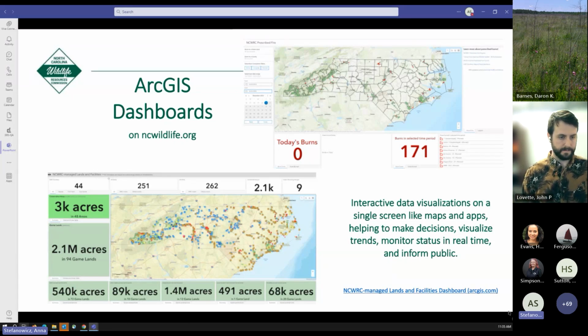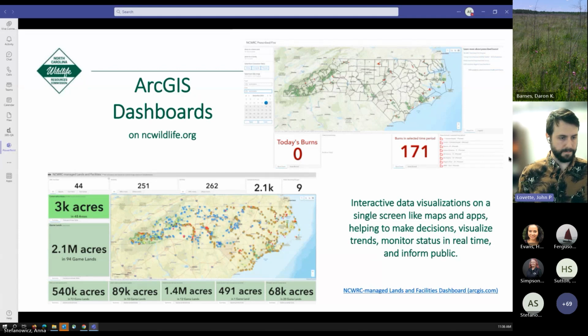This interactivity is very helpful to provide a better picture of the status of either ongoing or recently happened fires or maintained land and facilities. And with that, I'll switch back to John, where he will talk about projects that are in development.